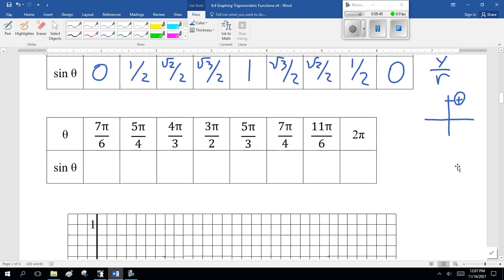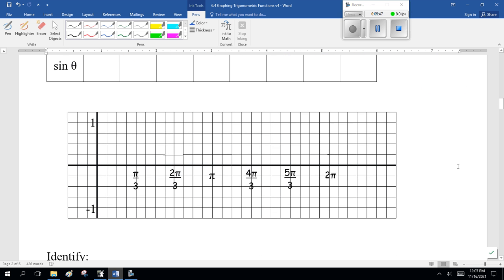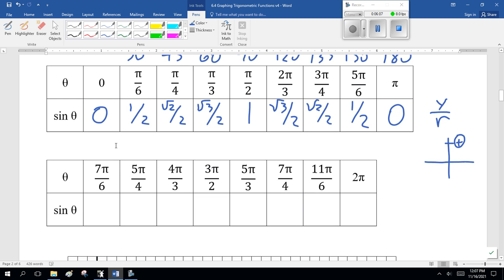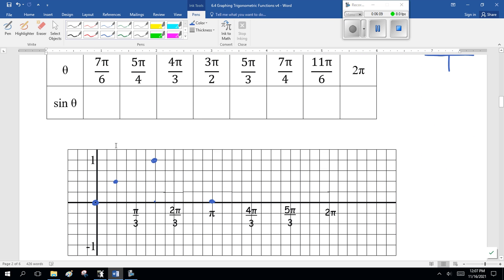Now, drawing the graph here, 0. Pi is 0. Halfway in between is 1. Now, pi over 6 is here, 1/2. Sorry. My apologies. I'm doing this quickly in my head. Pi over 6 is halfway between 0 and pi over 3. So pi over 6 is here. Oh, come on.